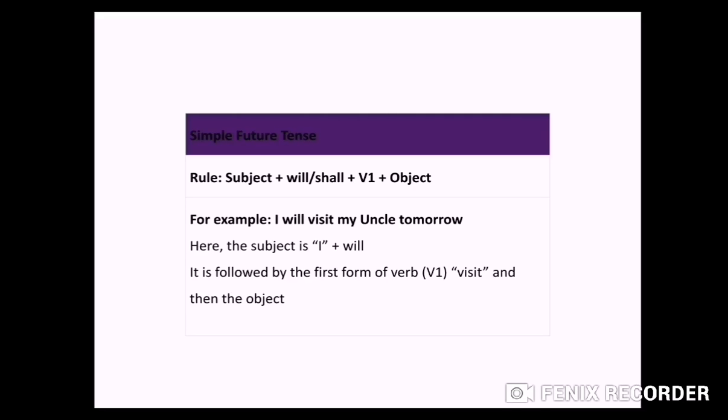For example, I will visit my uncle tomorrow. So I is your subject here, will visit my uncle tomorrow. You can say it like this also, I shall visit my uncle tomorrow. So what you have to remember? You have to remember to use helping verb or auxiliary verb will/shall, plus first form of verb will come here. So visit is your first form of verb.